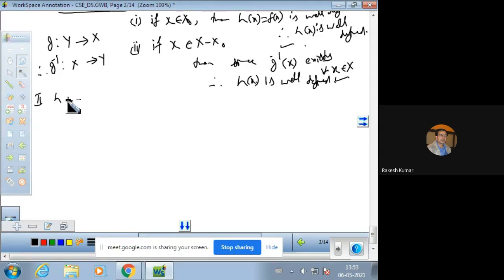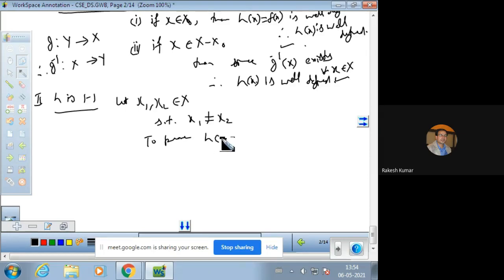Now come to the second point, that h is 1-1. For the 1-1 property, let x1, x2 belong to X so that x1 should not be x2. This is our definition of 1-1: if two distinct elements are there, then their images should not be the same.